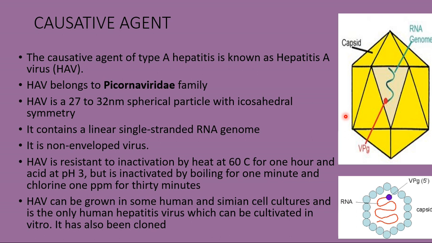Only one serotype is known, and the HAV, that is hepatitis A virus, is resistant to inactivation by heating at 60 degrees centigrade for 1 hour and at acid pH of 3. But it is inactivated by boiling for 1 minute, and if it is treated with chlorine at 1 ppm for 30 minutes, then it is inactivated.